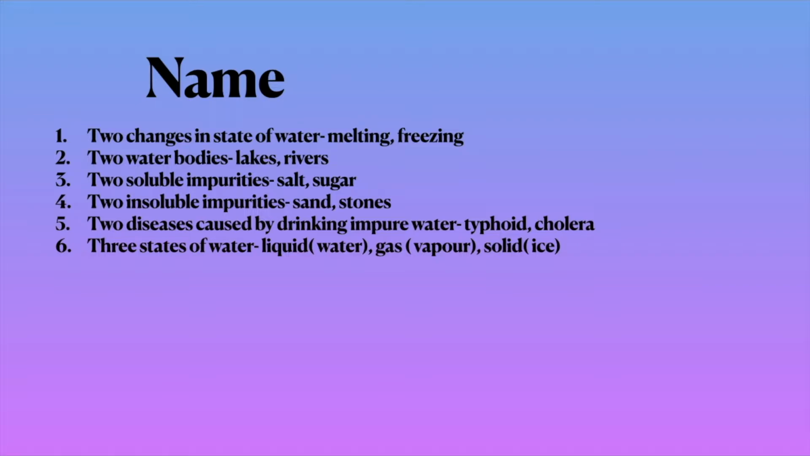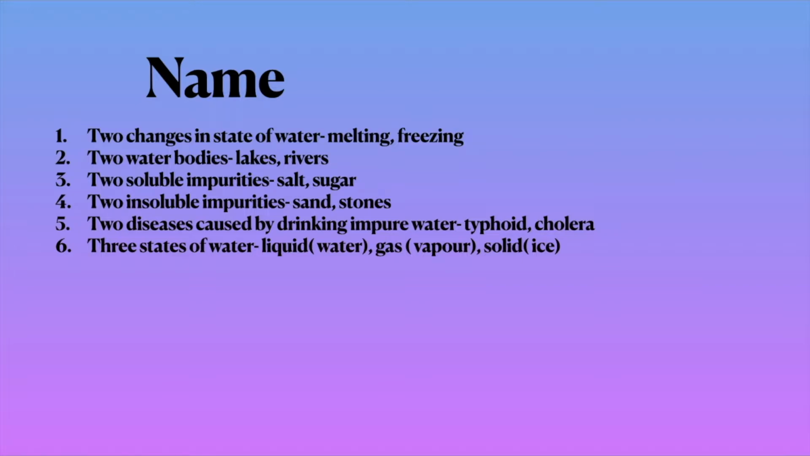Two changes in state of water, melting and freezing. Two water bodies, lakes and rivers. Two soluble impurities, salt and sugar. Two insoluble impurities, sand and stones. Two diseases caused by drinking impure water, typhoid, cholera.